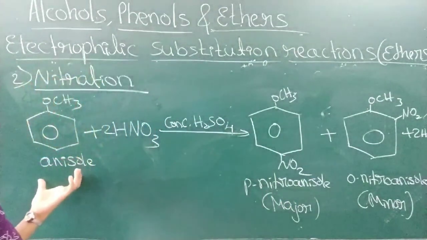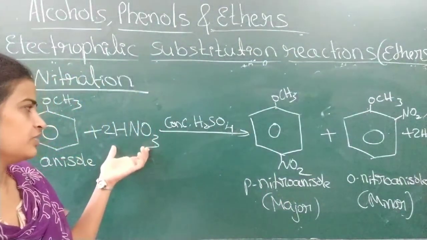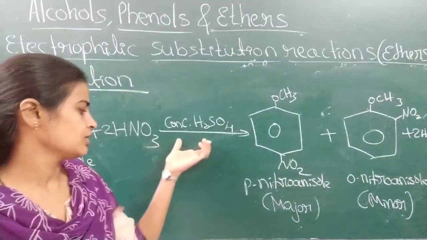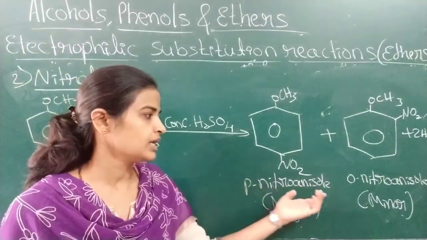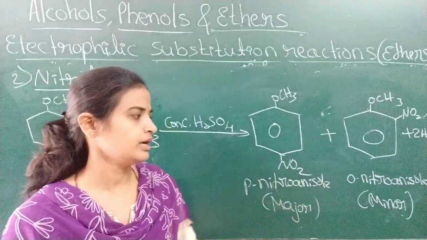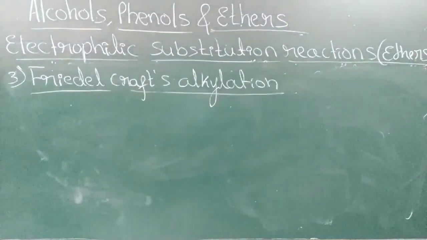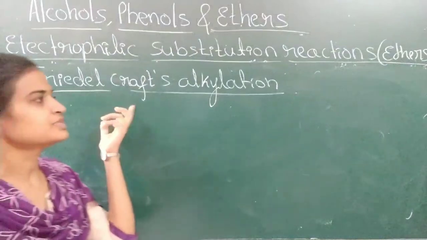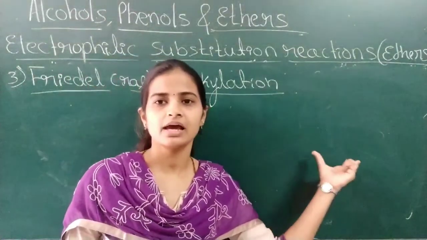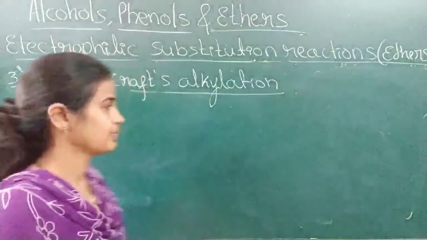That example I have taken, anisole, here. When anisole is treated with a mixture of concentrated HNO3 and concentrated H2SO4, a mixture of para nitroanisole and ortho nitroanisole are formed. Third one is Friedel-Crafts alkylation, substitution of an alkyl group to the anisole.